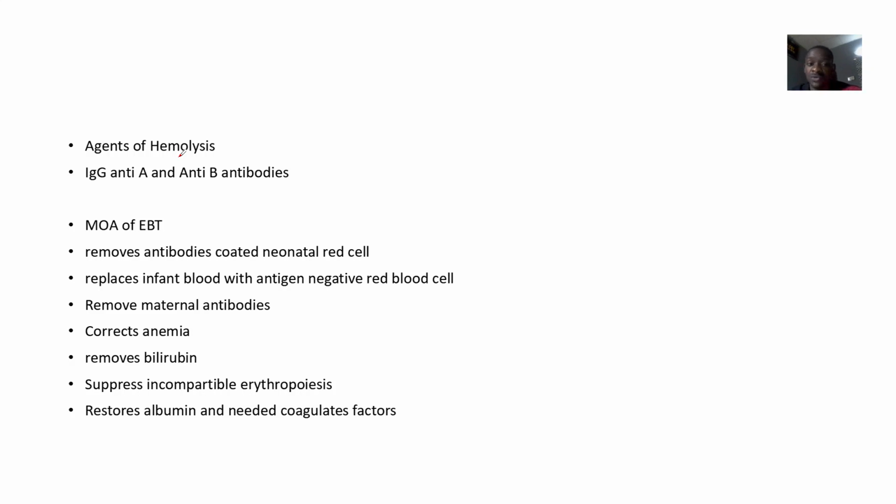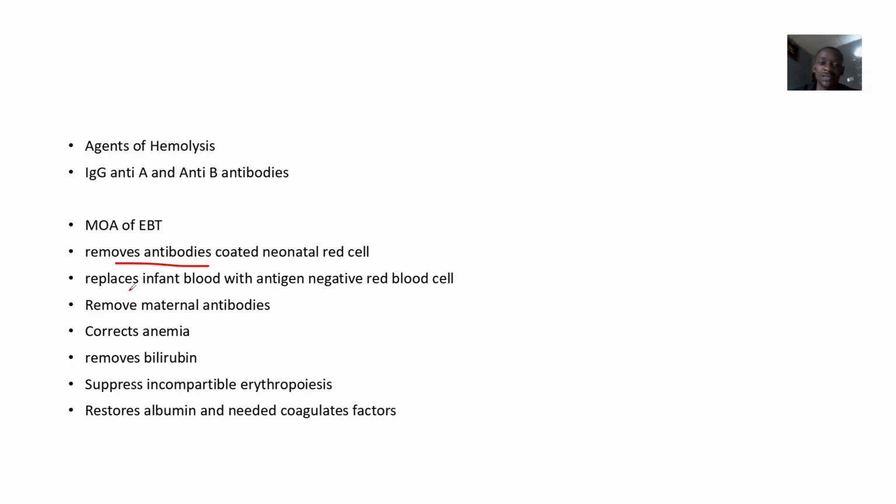So the mechanism of action of this exchange blood transfusion, how it can save the day, is that it removes antibody-coated neonatal red cells. As you are removing blood from the baby's body, you are putting in new blood. That new blood that is put in, well, it's usually like the mother's blood though.